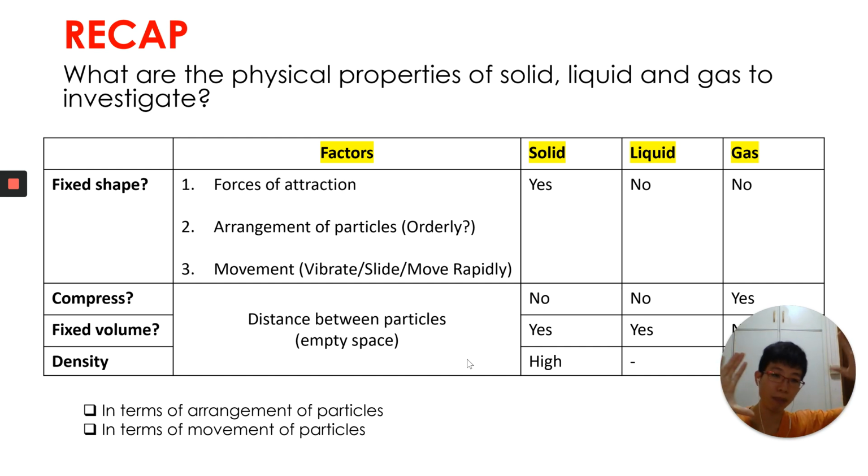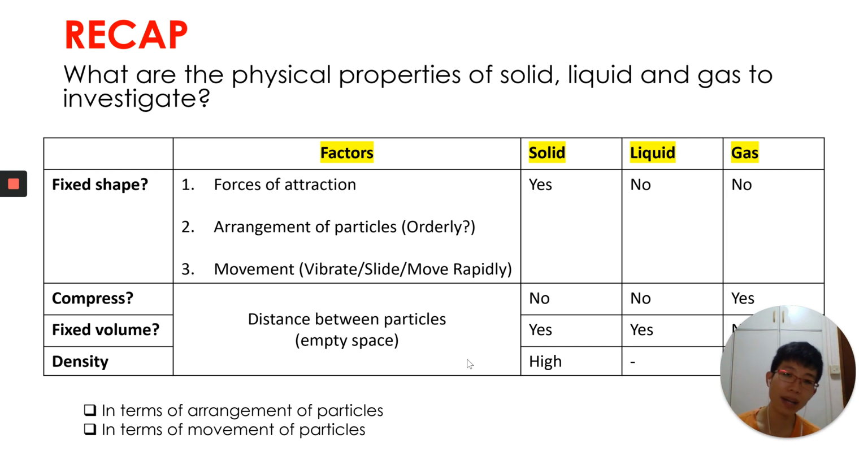So when you try to compress them, you can do so because you can push them towards the empty space in the middle. This explains why they can be compressed. And compressed and fixed volume always go hand in hand. When something can be compressed, there's no fixed volume. When something cannot be compressed, there is fixed volume.